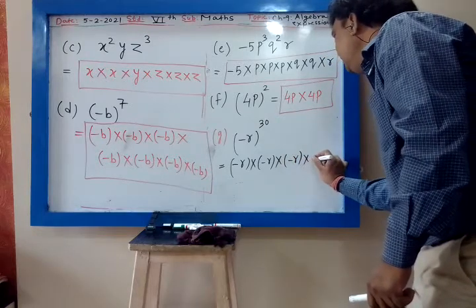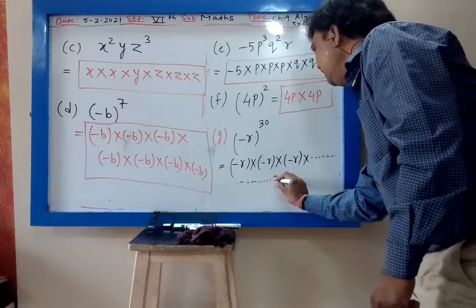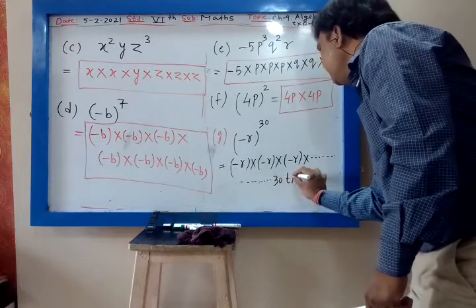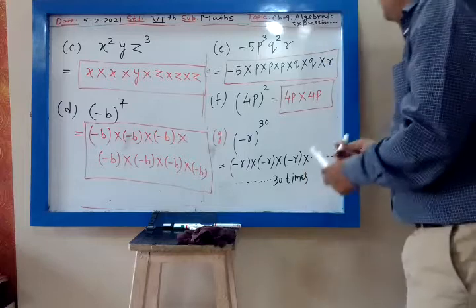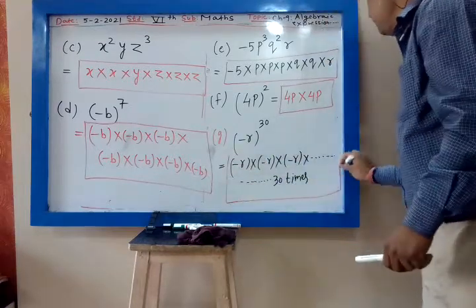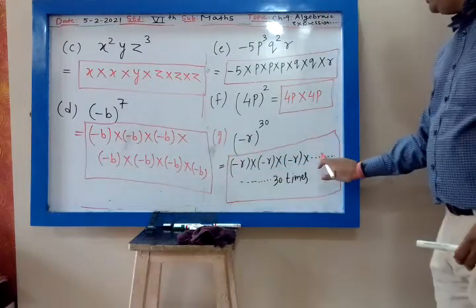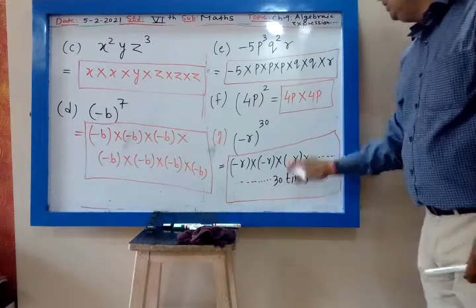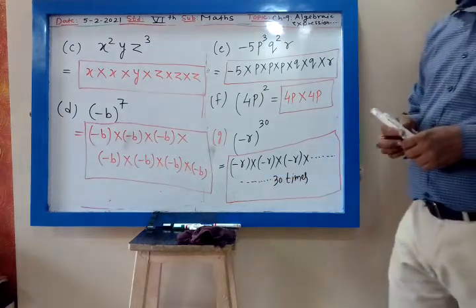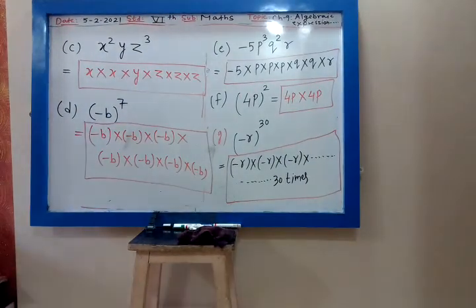Then after writing 3 terms, we write dashes, and then we write 30 times. This is the answer. After writing a few terms, we put a dash because we cannot write up to 30. Dash means continuation up to 30 times. Minus r raised to 30 means minus r into minus r into minus r into minus r up to 30 times.